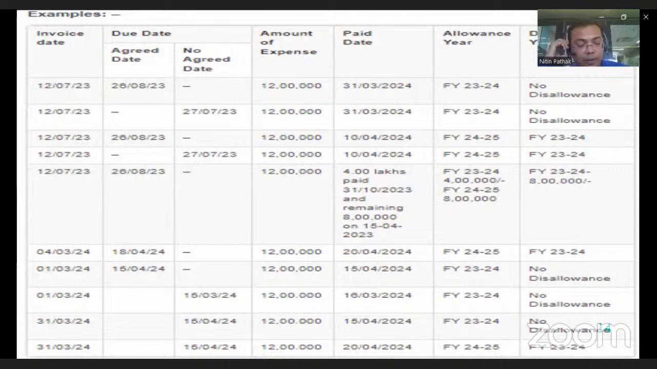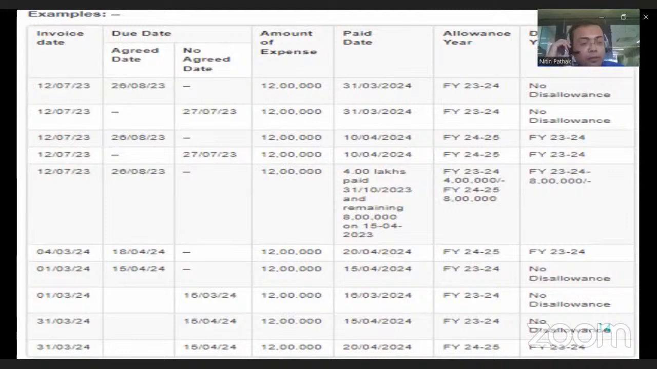Okay. Now, fourth case. If the invoice date is 12th July and no due date is mentioned in the invoice, then the due date will be 27th July, and the payment is actually made on 10th April. Then, same as earlier, this is disallowed for 23-24 and allowable in 24-25, because it exceeds the time limit as specified in MSME, and the buyer makes the payment to the supplier after the end of the financial year.